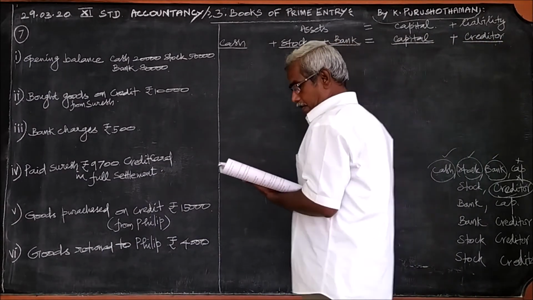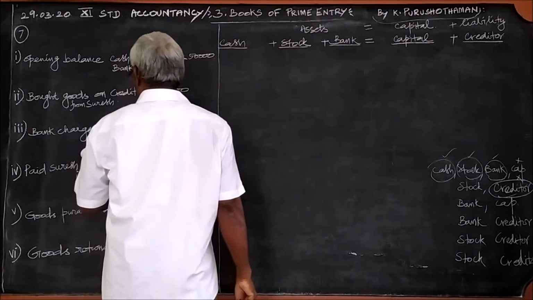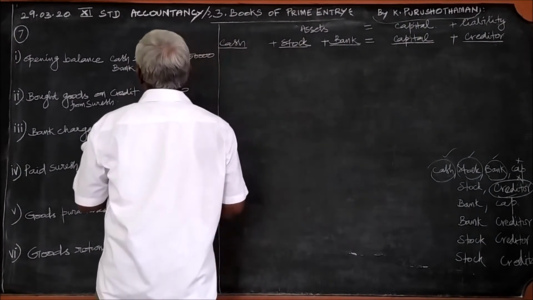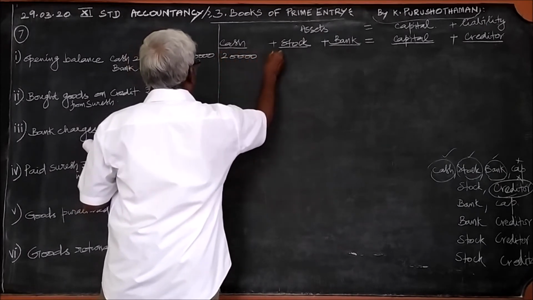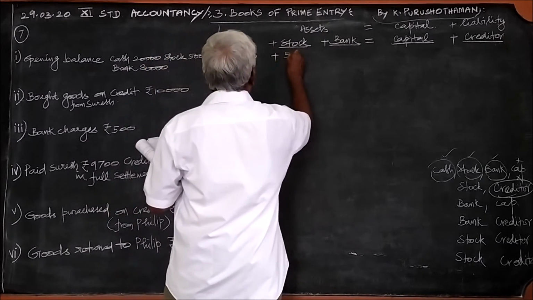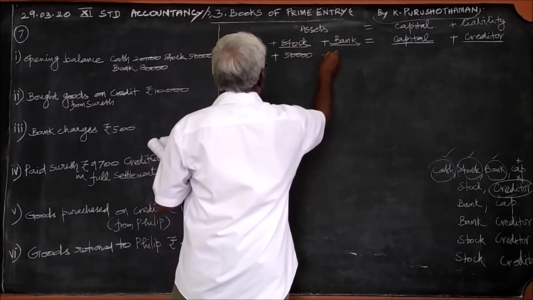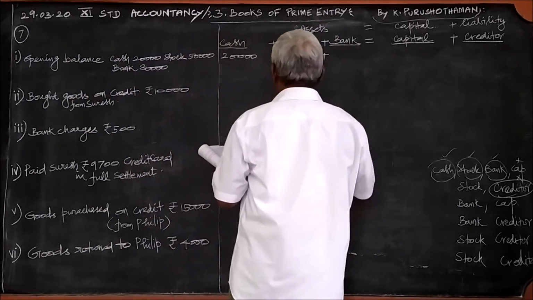Yes, we shall pass from one transaction to the other. The first one is the opening balance. How much is cash? 20,000. How much is stock? 50,000. How much is in the bank? 80,000.